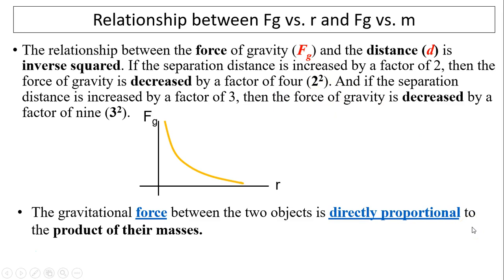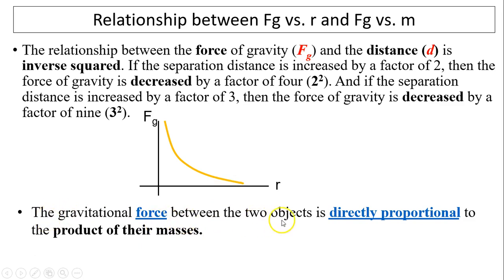Now let's talk about the relationship between Fg versus R and Fg versus m. The relationship between force of gravity, Fg, and the distance is inverse squared. That means if the distance is doubled, then the force will decrease by 4. That's 2 squared. If distance is tripled, then the force is decreased by 3 squared. So for the inverse square law, the graph looks like this. It's a curve down, very similar to the inverse relationship.